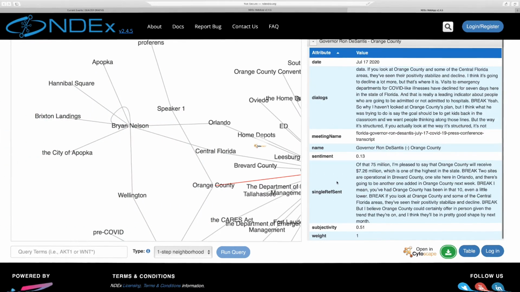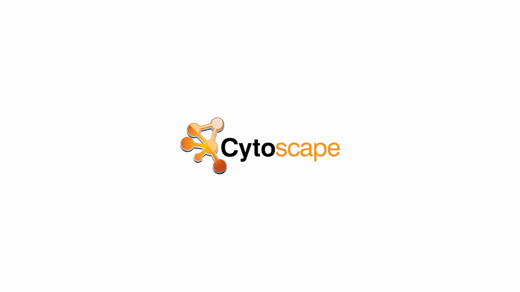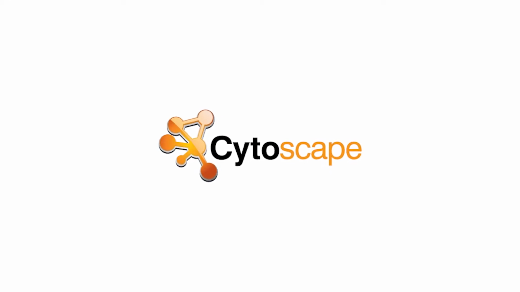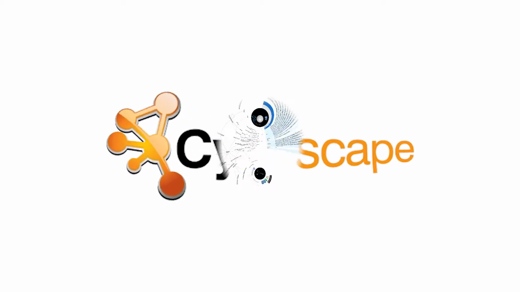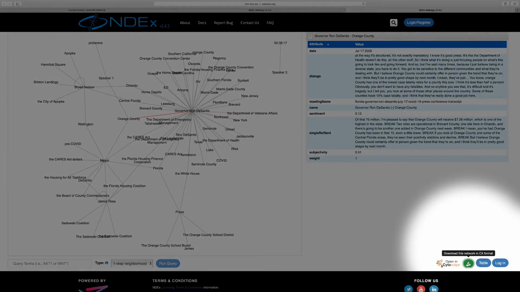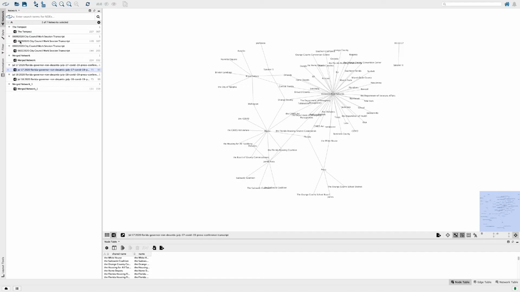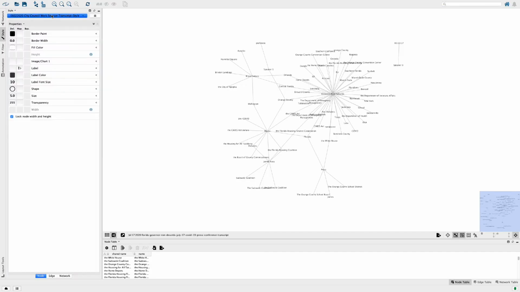Another thing we can do with QuazerGraphs is download them into Cytoscape, a free and easy-to-use desktop software. By clicking the download button, a CX file is saved to the computer, which can be opened in Cytoscape. In the program, we can change the visual style or layout of the graph.